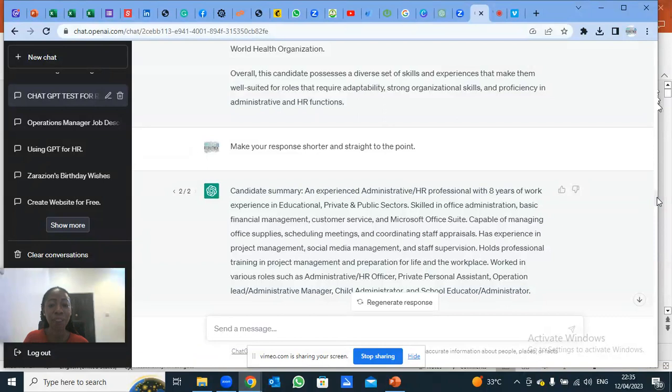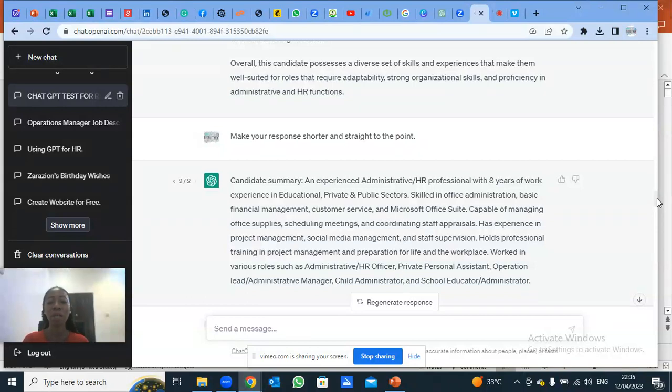Overall, this candidate possesses a diverse set of skills and experience that make them well suited for roles that require adaptability, strong organization skills, and proficiency in administrative and HR functions. So for example, if it is admin and HR that I'm recruiting for, and I have this particular CV, GPT is already telling me that this person will be well suited for this role based on the CV. That's the summary.